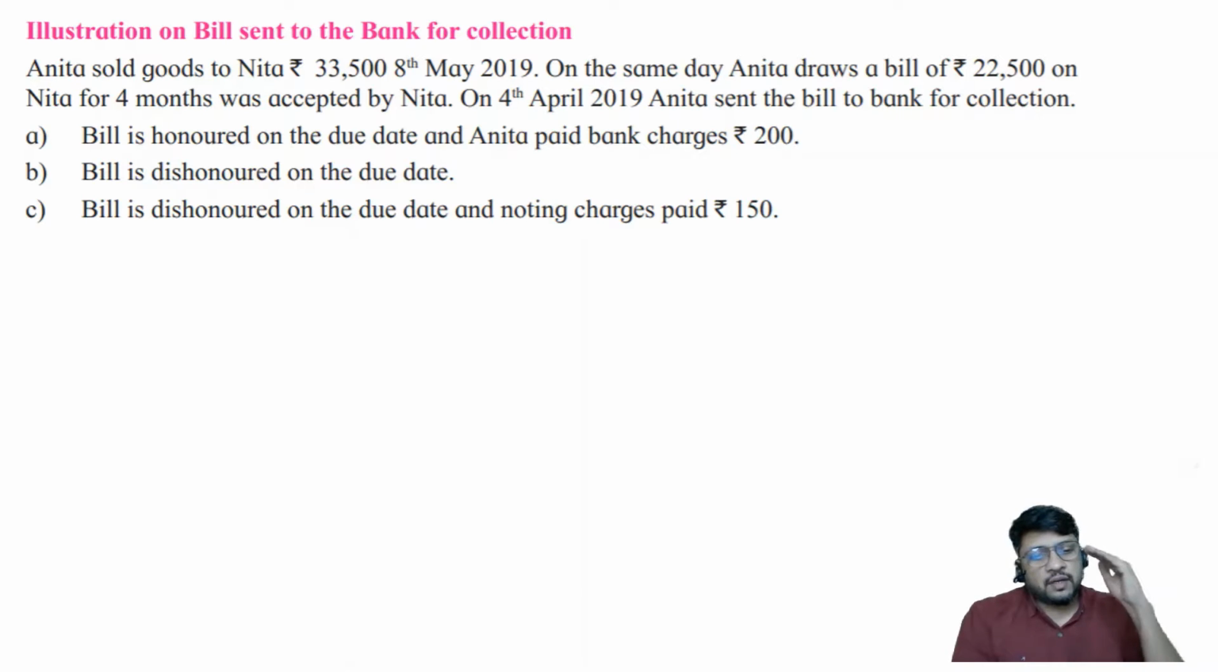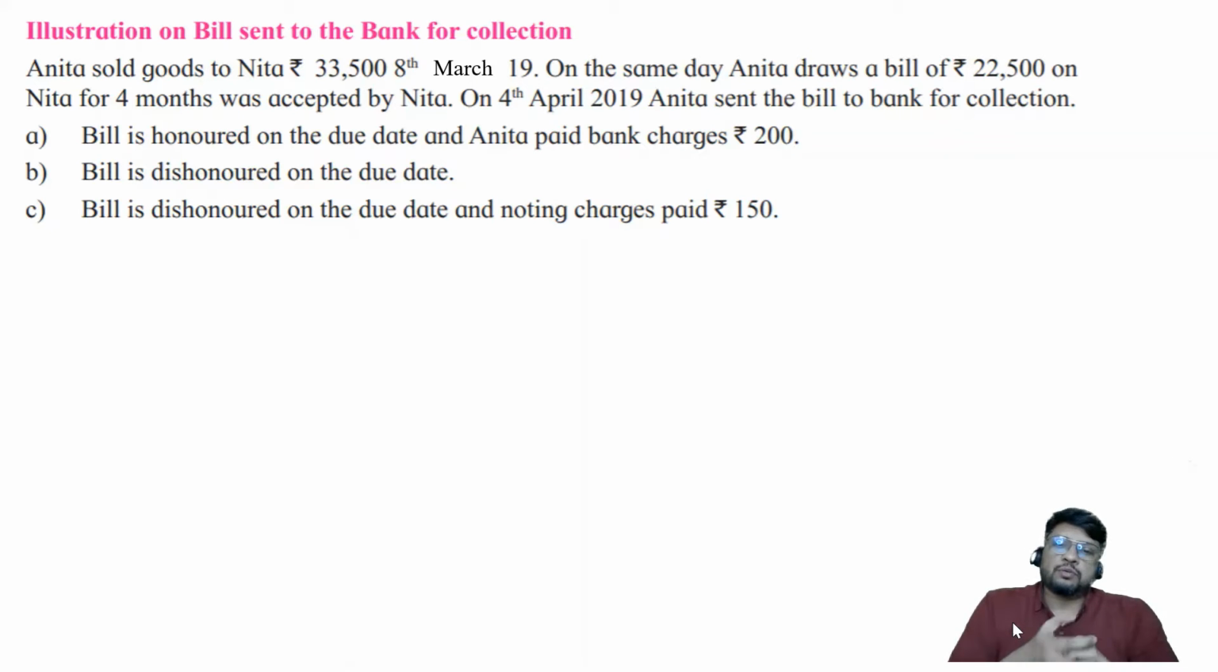So once you are clear with this concept, let us now try to understand how the journal entries can be passed. Let me start reading the problem. Anita sold goods to Nita for Rs 33,500 on 8th of March 2019. On the same day, Anita draws a bill of rupees 22,500 on Nita for 4 months, it was accepted by Nita.